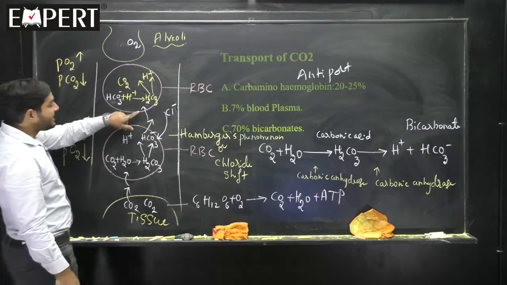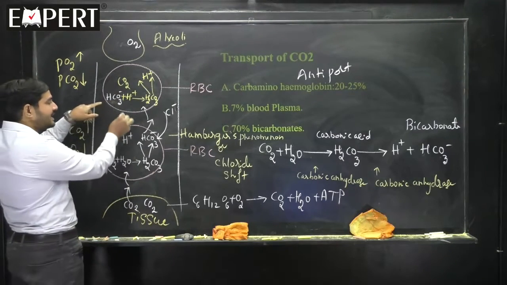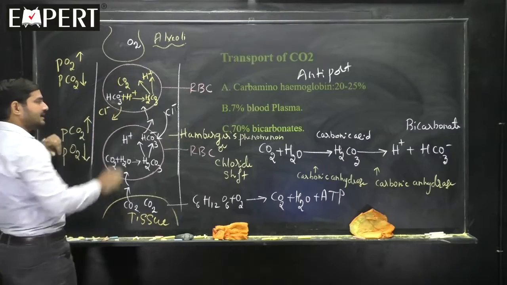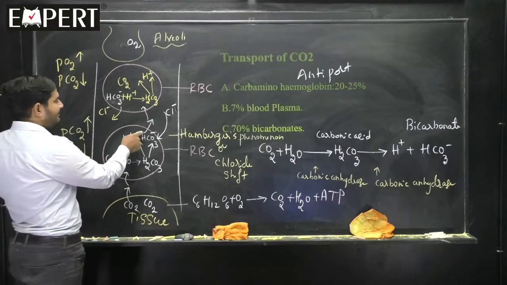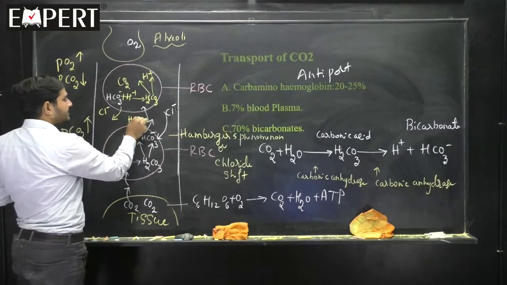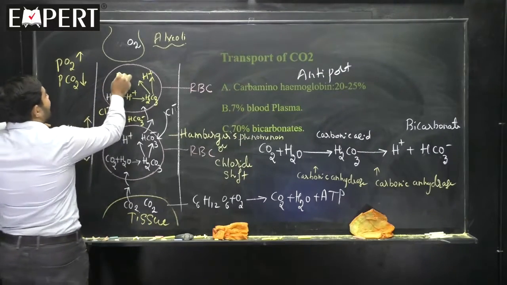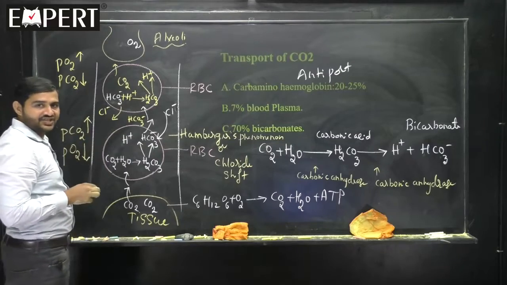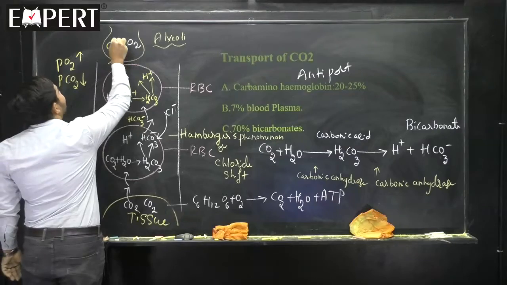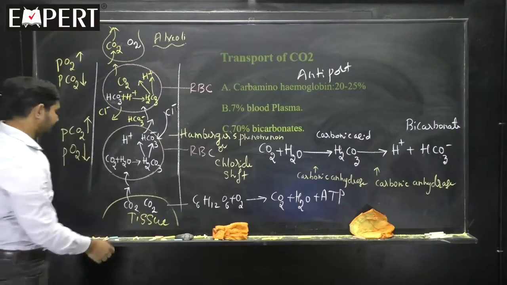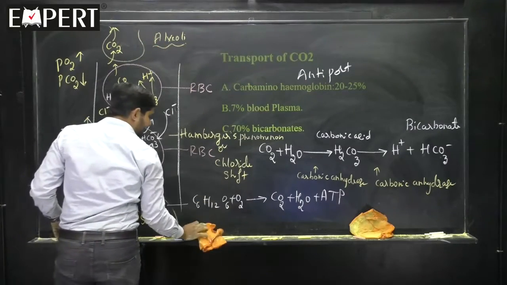Then you may ask, when HCO3 is going inside, is chloride coming outside? Yes, chloride will come outside here. So, HCO3 will go outside, chloride will come inside. I will write here HCO3 minus, bicarbonate. Now, this carbon dioxide will come into the tissue fluid, the interstitial space, and from there go to the alveoli and out of the lungs. Clear? Since we are not concentrating on oxygen here, let me erase it.